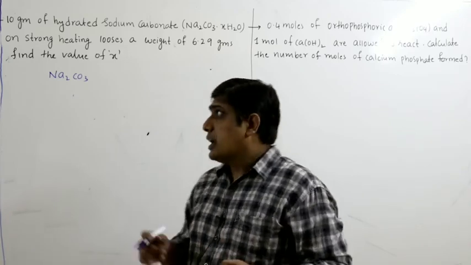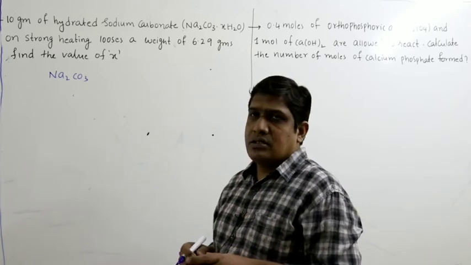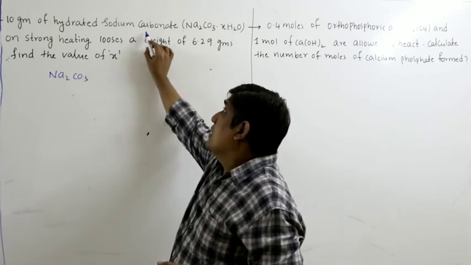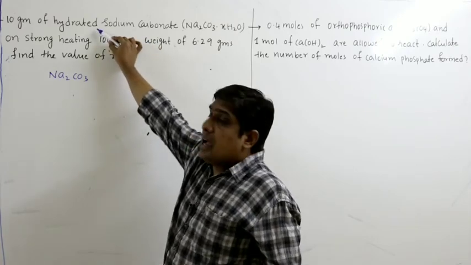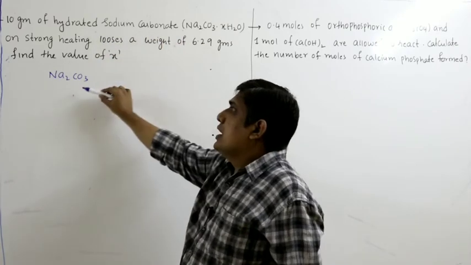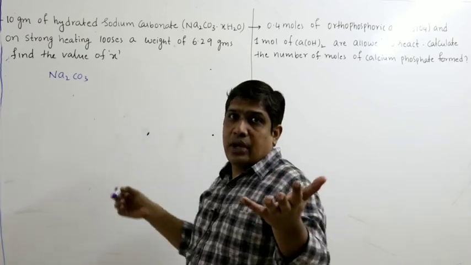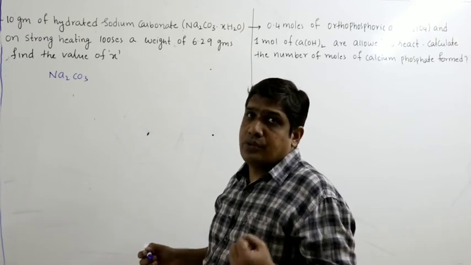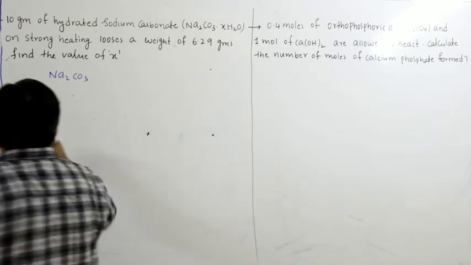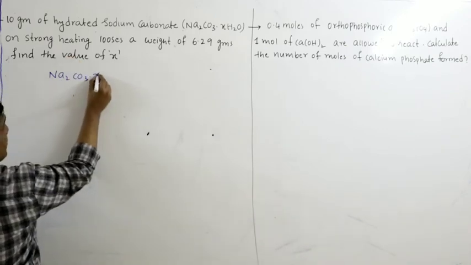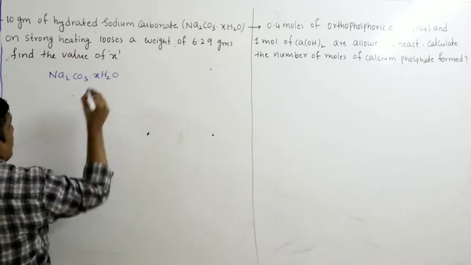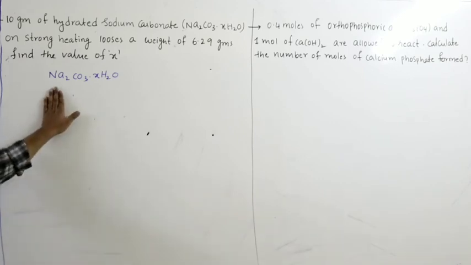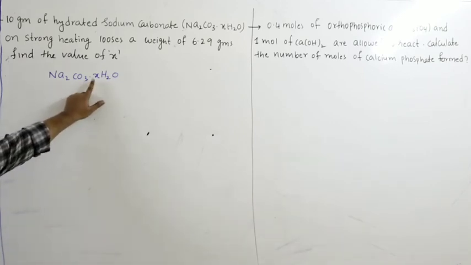So here the amount of water present will be less. So this we call hydrated sodium carbonate. So Na2CO3, when exposed to air, will absorb some water. We call it a water hydrated substance. So here it is absorbing some x moles of water, hydrated sodium carbonate. We have to find the value of x.